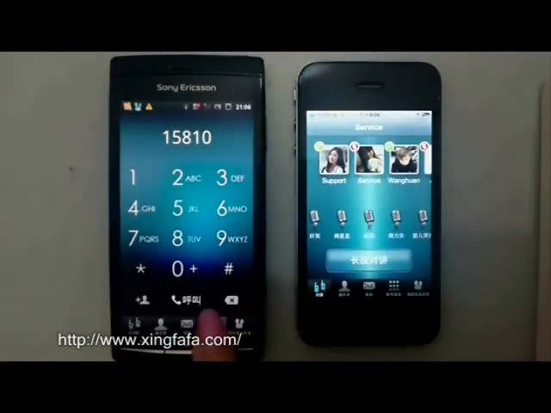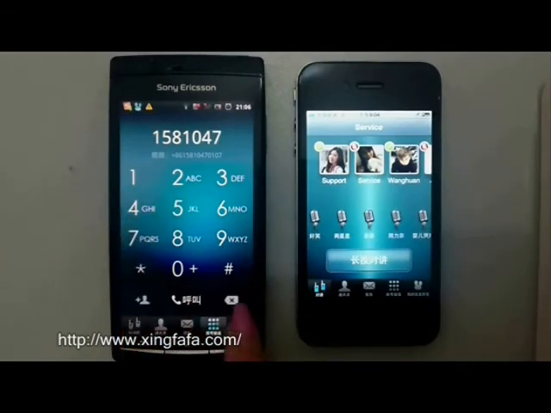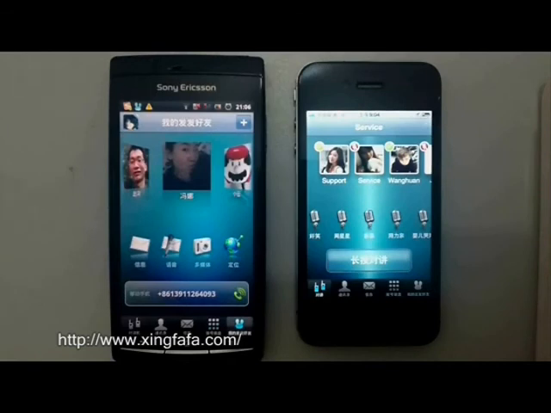To call friends, type a phone number into the keypad. With Xingfafa, you can call your friends free of charge and share locations. Now, my Fafa friends are easier to reach.